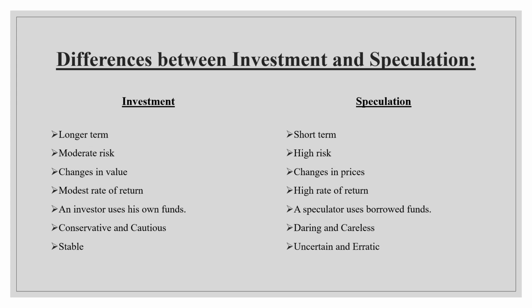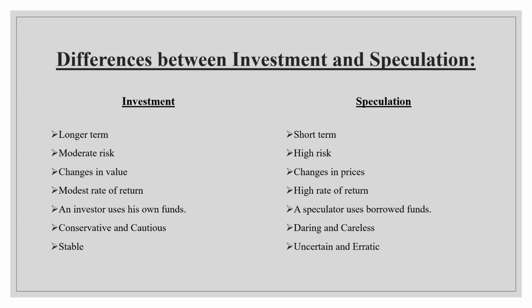In case of investment, there is a change in the value of an asset or the avenues of investment. As I said, it may be land, building, gold, commodity, or any other investment scheme. So there is a change in the value, whereas speculation is only possible in tradable securities such as equity, debentures and bonds, because here the changes happen in the prices, not the value. In investment, you will have a modest rate of return, whereas in speculation, you will have the highest rate of return.